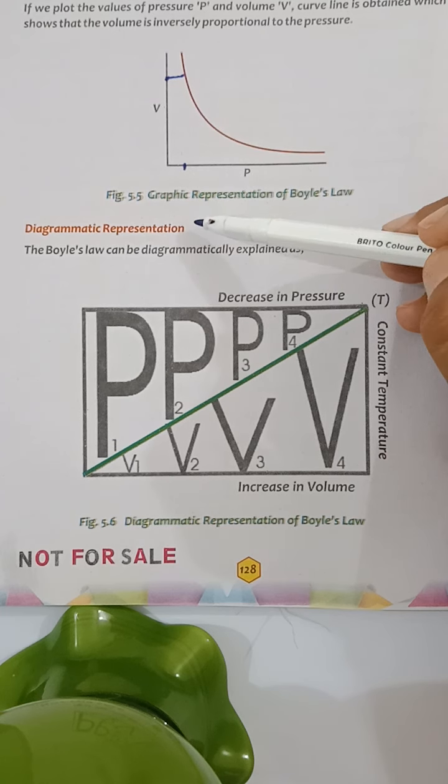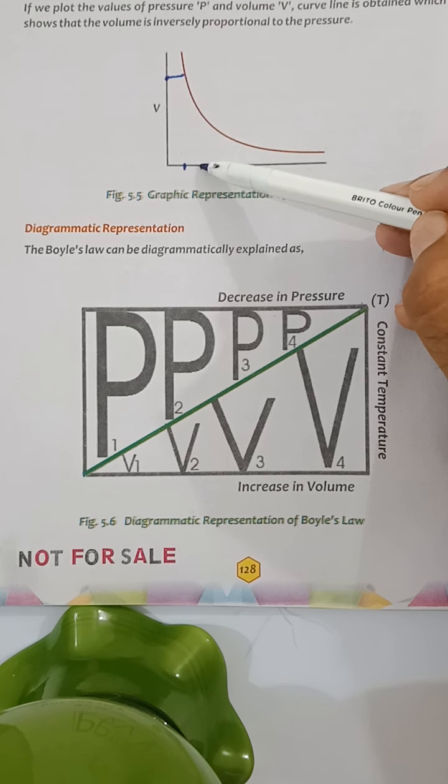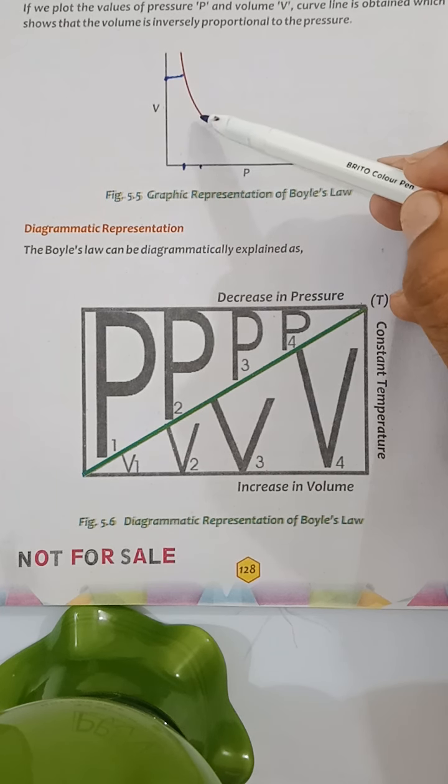Similarly, when the pressure further increases, the volume further decreases. So increasing pressure will decrease the volume and a curve is obtained which is called the isotherm.